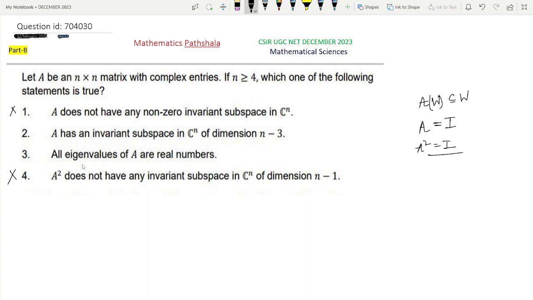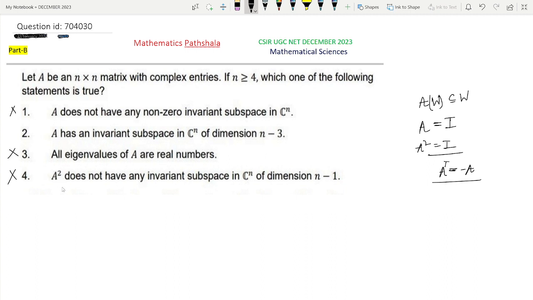Now look at option 3. All eigenvalues of A are real numbers. So if we take a matrix which is skew symmetric, that is A transpose equal to minus A, and at least one eigenvalue is non-zero, we know that for a skew symmetric matrix all eigenvalues will be either 0 or purely imaginary. So at least one eigenvalue which is not 0 will be purely imaginary. So for this A, option 3 is not correct, that is, all eigenvalues of A are real numbers. So this is not true in general.